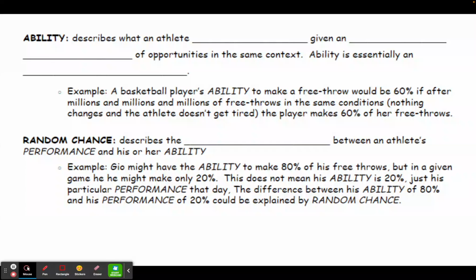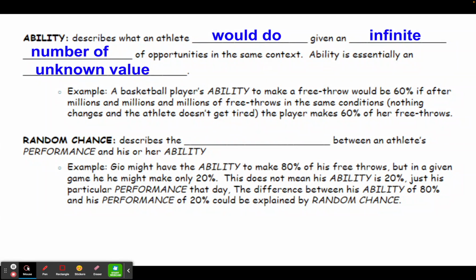Now, when we talk about an athlete's ability, what we're doing is describing what an athlete would do given an infinite number of opportunities in the same context. And because we are looking at what an athlete would do in an infinite number of chances, ability is essentially an unknown value. For instance, if we say that a basketball player's ability to make free throws is 60%, that means that we would have to attempt an infinite number of free throws in exactly the same conditions, meaning nothing would ever change, the ball would never lose air, and they would never get tired. And of course, we know that that can't happen. So that's why ability is essentially an unknown value.